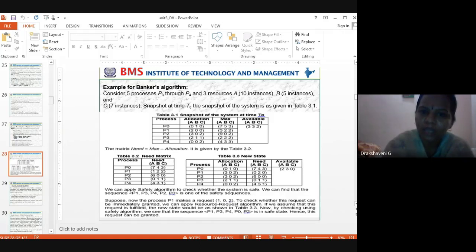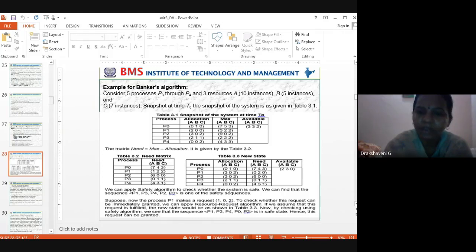In the same way, 2 minus 0 is what? 2. So 1, 2, 2 resources I still have to give for Chaitra. I have given 2 A's to her before, but how much does she still need? Still she needs 1 A, 2 B's, 2 C's to complete Chaitra's work. That's what P1 still requires: 1, 2, 2. In the same way, P2. What is P2?